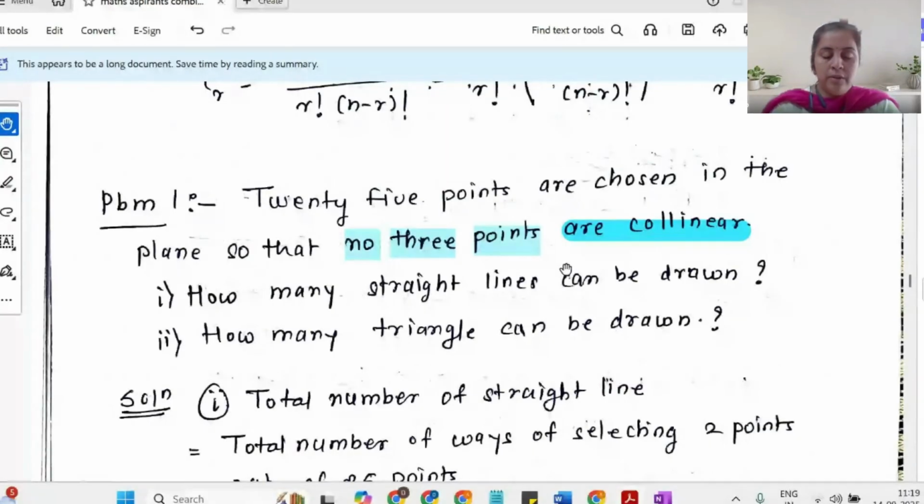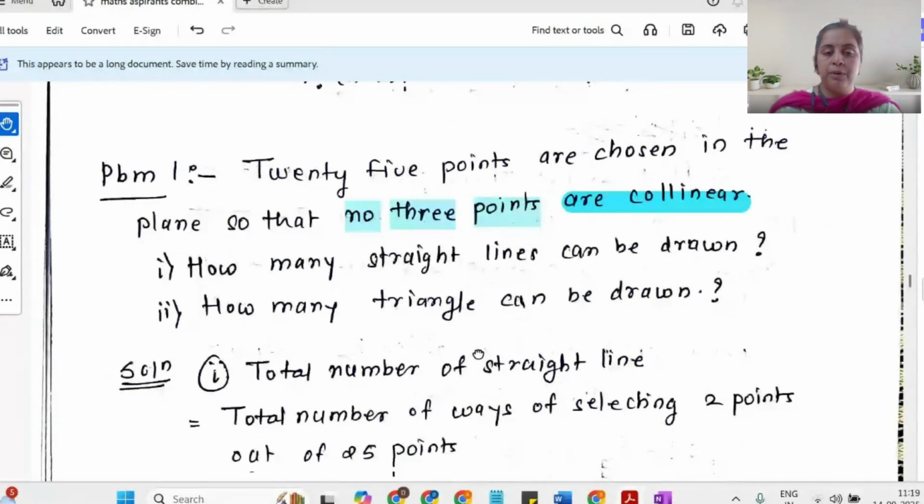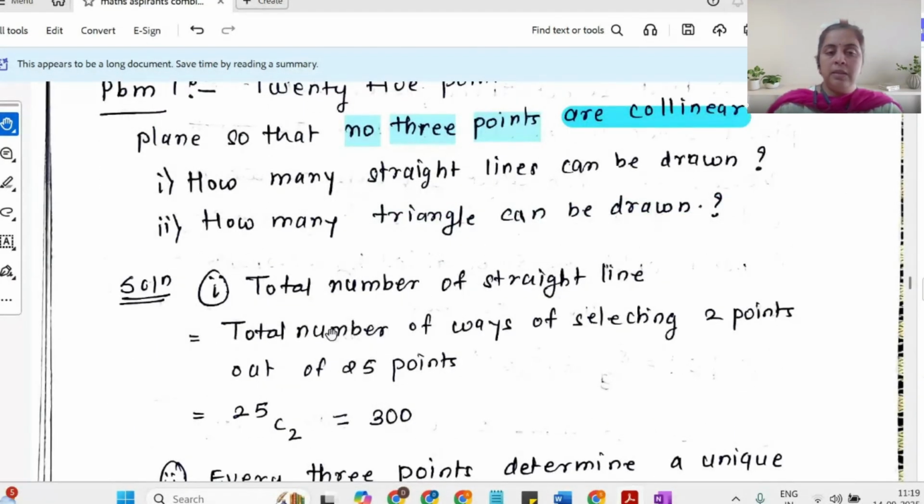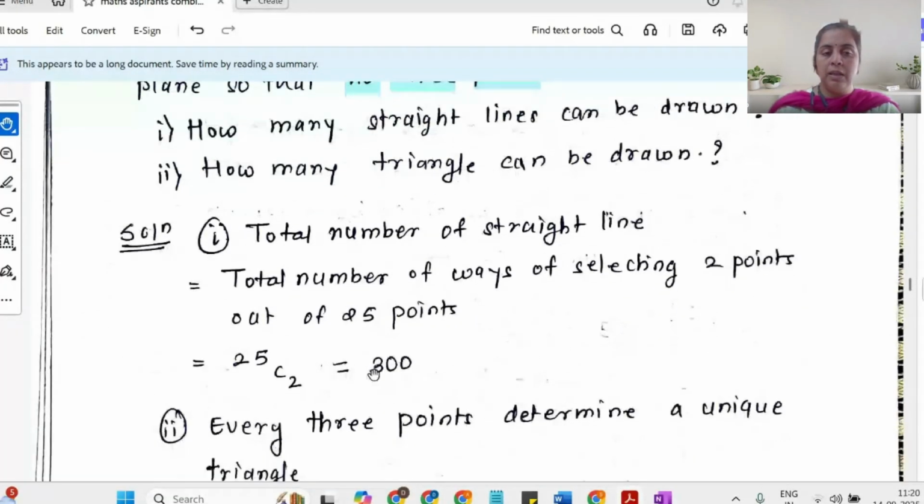To draw a straight line, out of 25 points, I have to choose 2 points. So drawing a straight line comes down to selecting 2 points out of 25 points. So the number of straight lines is the number of ways of selecting 2 points out of 25 points, which can be selected in 25C2 ways. Don't look at this number; this can be calculated on your own.